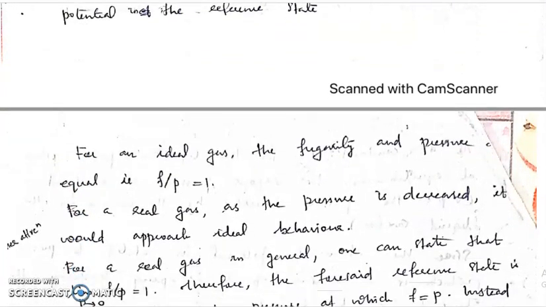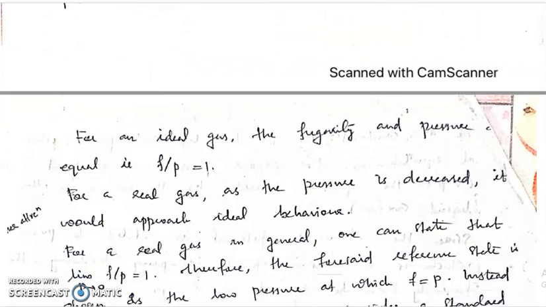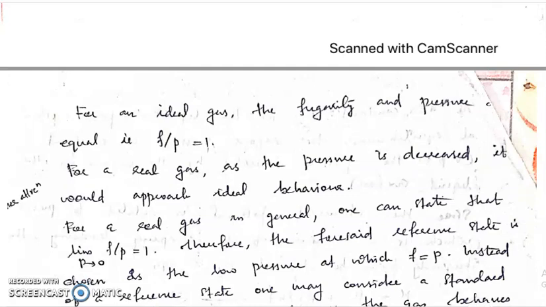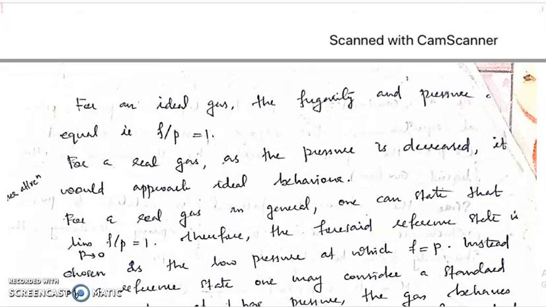And for an ideal gas, the fugacity and pressure are equal. So we have been discussing real gases, and we have introduced the term F to express the pressure or escaping tendency of real gases. And imagine if the gas is an ideal gas, the fugacity will be equal to pressure, right? In the case of ideal gases, we are using the term pressure. So as there are no intermolecular forces of interaction, fugacity and pressure are equal. So F by P is equal to 1 in the case of ideal gases.